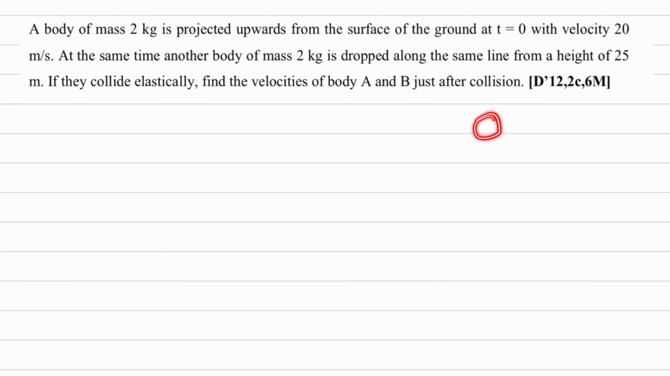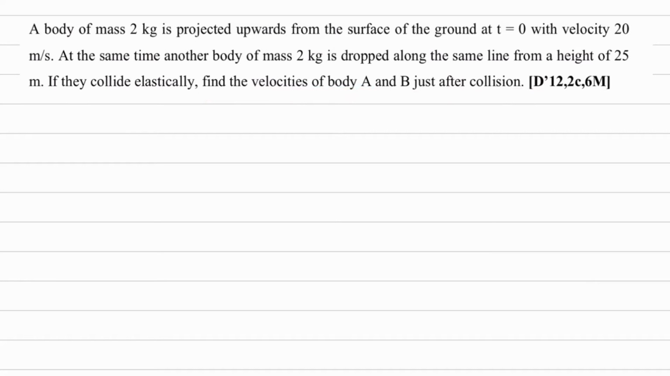So here one body is there, here one body is there. This body is thrown in upward direction with velocity 20 meter per second. The other body is dropped in downward direction. Distance between these two is 25 meter. If they collide elastically, so here we will consider perfectly elastic collision, e is equal to 1. Find the velocity of body A and B just after collision.